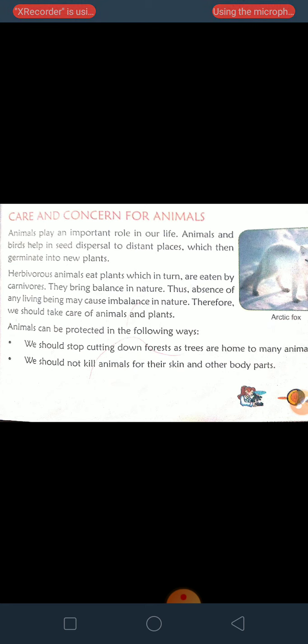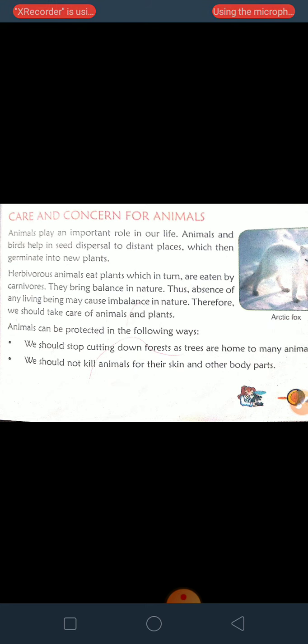Animals can be protected in the following ways. What can we do so that we can protect our animals? We should stop cutting down forests as trees are home to many animals. All of you know that wild animals live in forests. If we cut the forest, then where will they live?